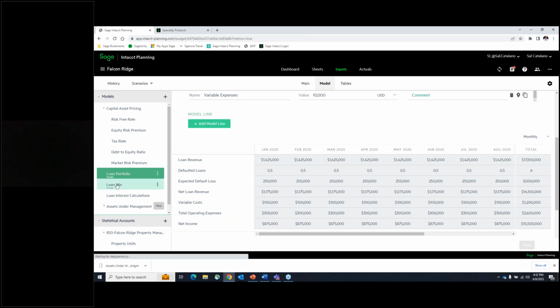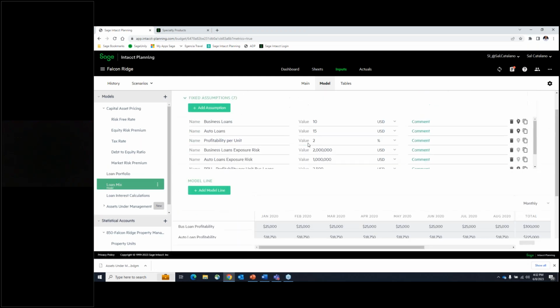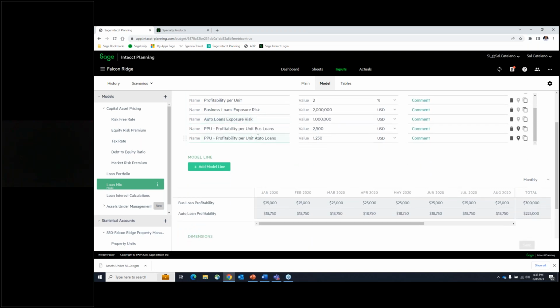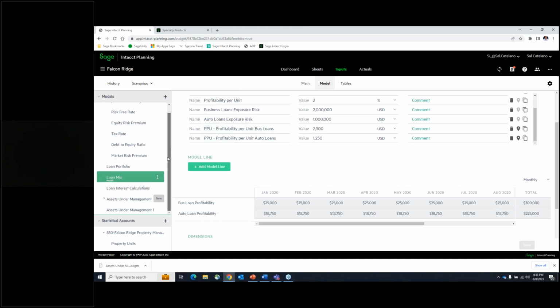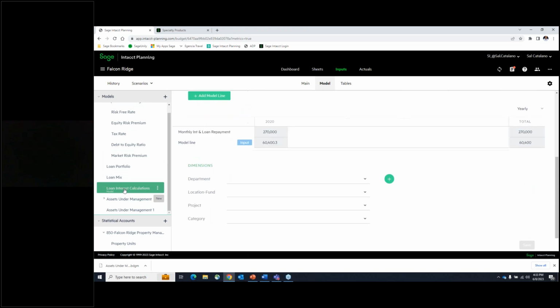If I look at a loan mix model, I can see what happens if I change some of the different types of loans, whether business loans or auto loans, putting in your risk and all of the things related to the items as part of your calculations. You can use this model area to create those calculations as well. Same thing with, let's say, loan interest calculations.